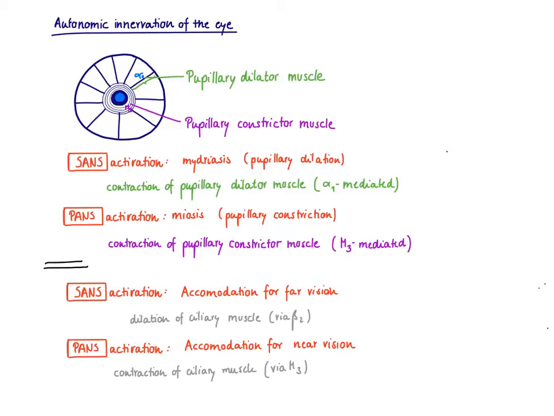So we find alpha-1 receptor on this radial muscle here, which is called the pupillary dilator muscle. So when this radial muscle here contracts, so when the distance between this point and this point gets smaller, that means the pupil is going to be pulled out. So the pupil gets bigger and you're going to find pupillary dilation. The fancy term is mydriasis.